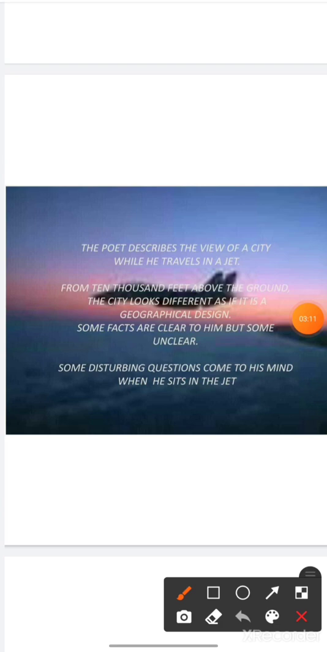From 10,000 feet above the ground, the city looks different, as if it is a geographical design. So the poet says that when I am at 10,000 feet height, the city looks different to me. It looks like a beautiful geographical design, everything in structure. Systematic design. Some facts are clear to him but some unclear, and when he sees this, certain facts come into his mind. Some disturbing questions come to his mind when he sits in the jet and he is curious enough to find answers to the questions which are unclear to him.